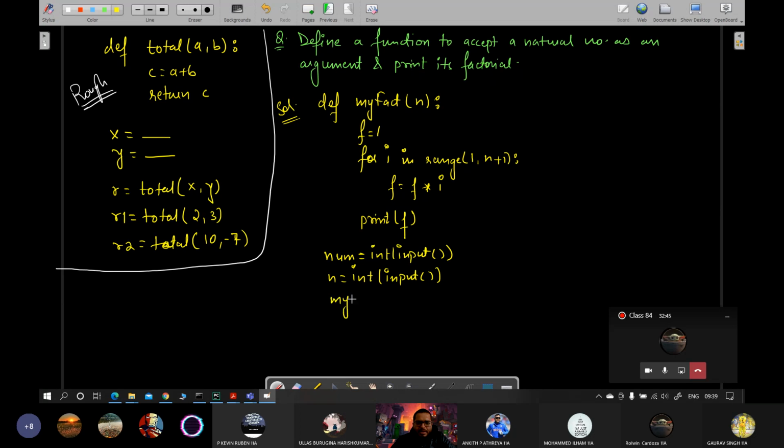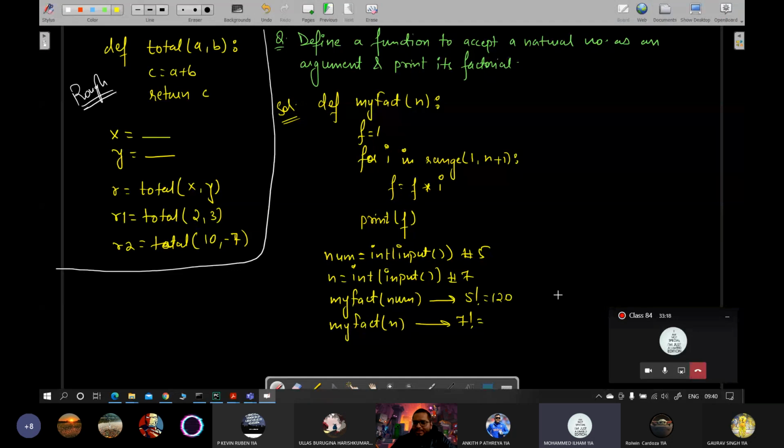So you'll write my fact. First time you call with num. So let's say the first number you provided was 5 and the second number you provided was 7. So second time you call my fact, you can call with n. So this will give output as 5 factorial. I think it's 120. What is 7 factorial? So why two numbers? I am just giving an example. You can take 20 numbers, you can take one number.